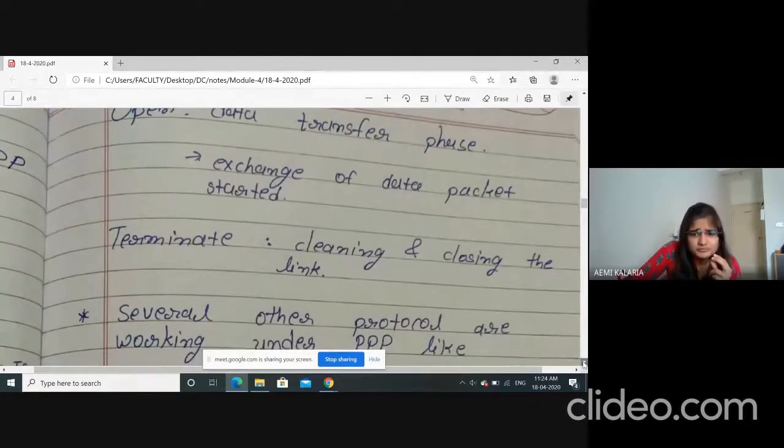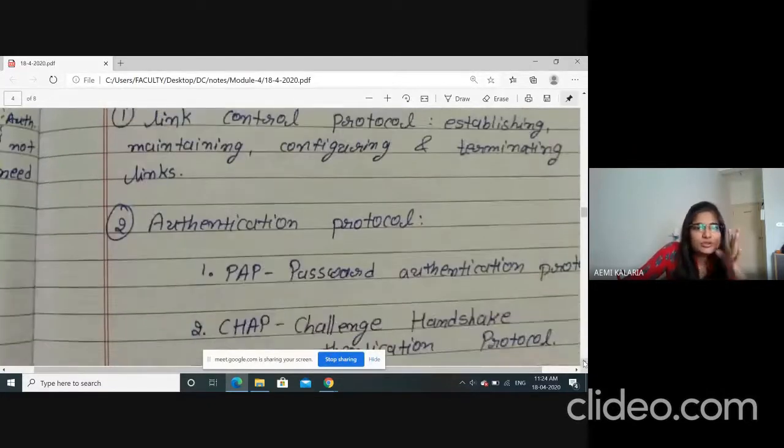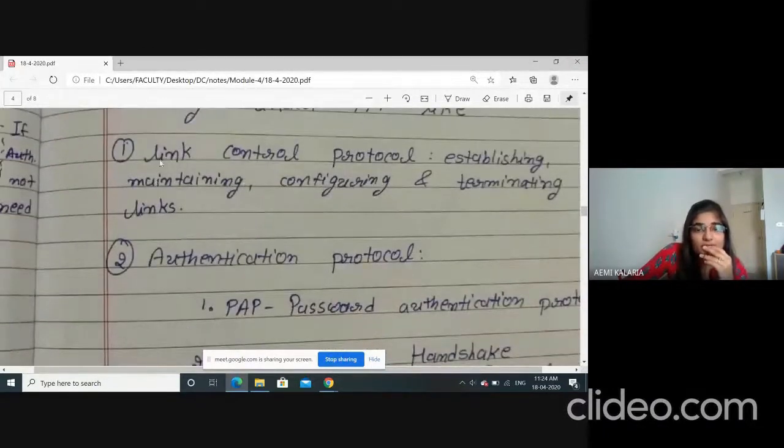Now, several other protocols are used under point-to-point protocol. Basically three types of protocol work under it. First one is link control, second is authentication, and third one is network control protocol, right? Under link control protocol: establishing, maintaining, configuring, and terminating the links. Whenever we are establishing the link, maintaining it, configuring it, and then terminating it, for that they use link control protocol.